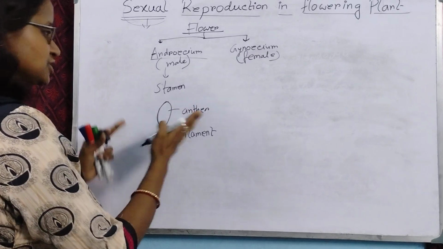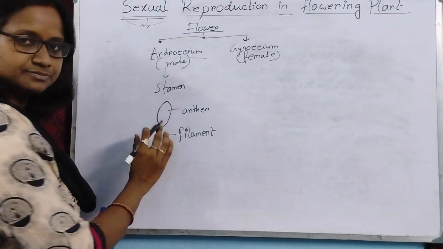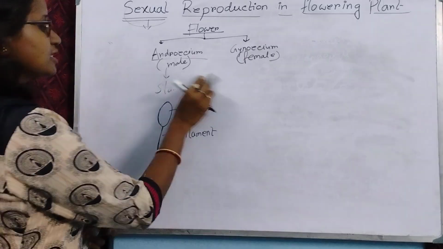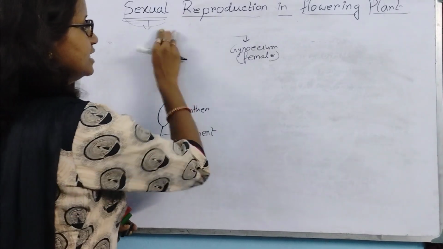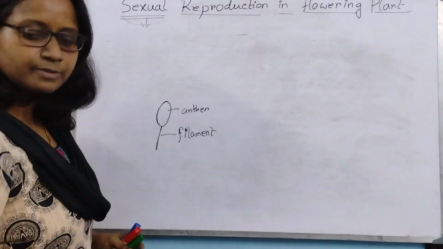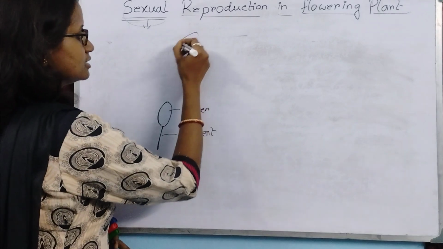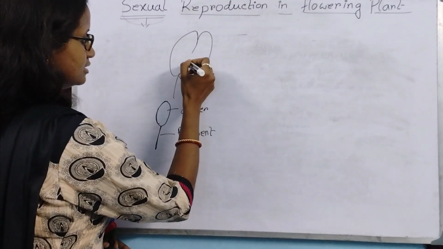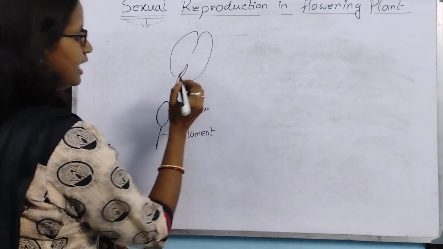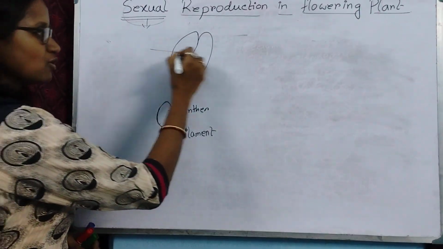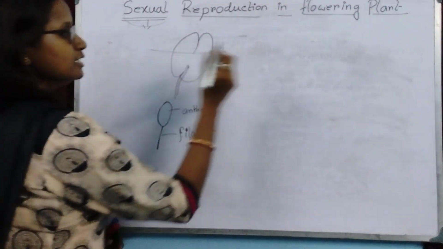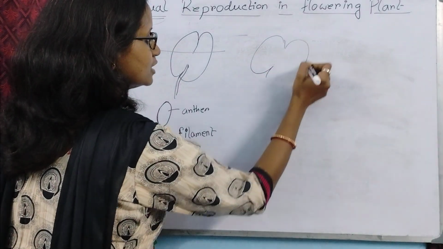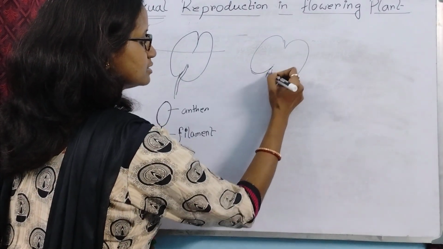Now if we section the anther, what is the structure inside the anther? Suppose this is the anther, and if we take a cross section of this part, then we can find two lobes.